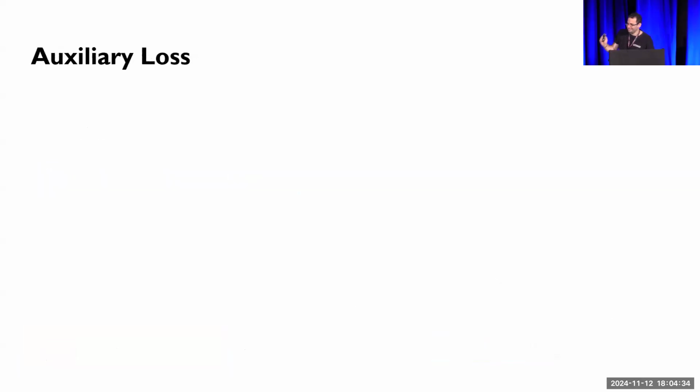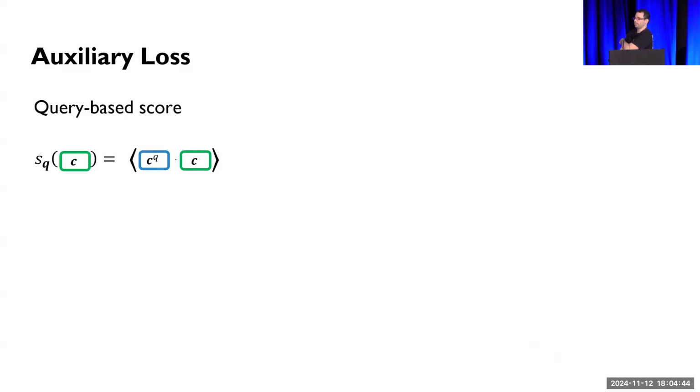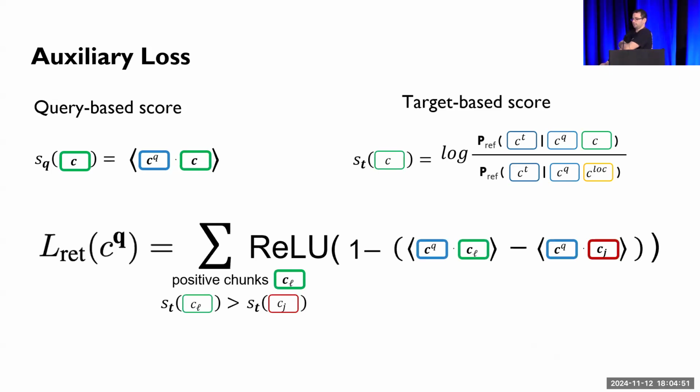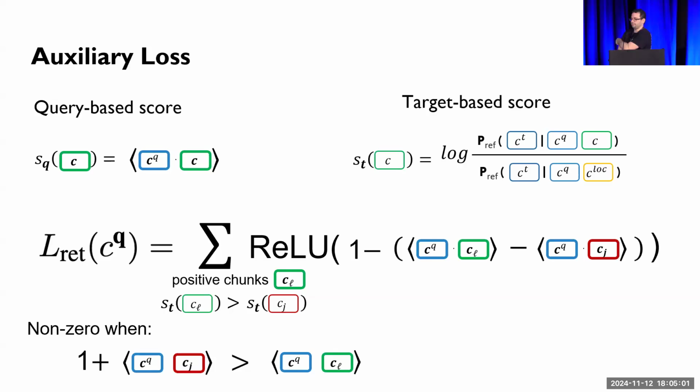Very, very simple. So we train with the standard language modeling objective and add an auxiliary objective for training the retriever. For a given query Q, we have the query base score as our prediction from the retriever, and the target base score as our supervision. We employ a margin-based pairwise ranking loss from the retriever literature, very standard. And for a pair of chunks, our loss is non-zero if the target score disagrees, with a margin of 1, with the ranking of the query-based score.